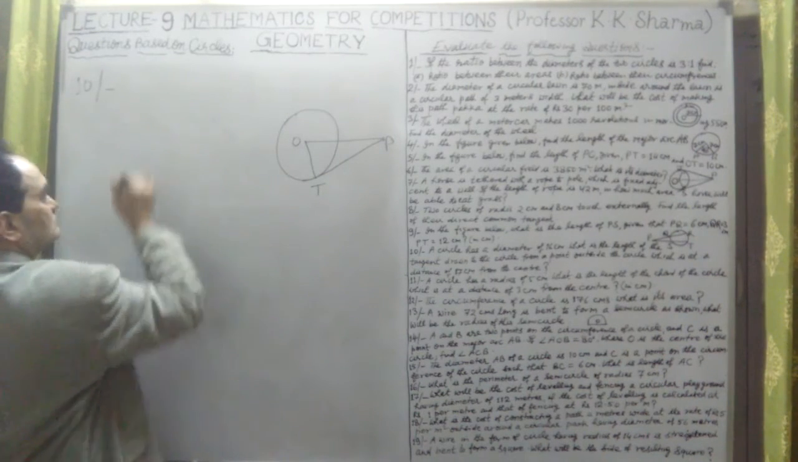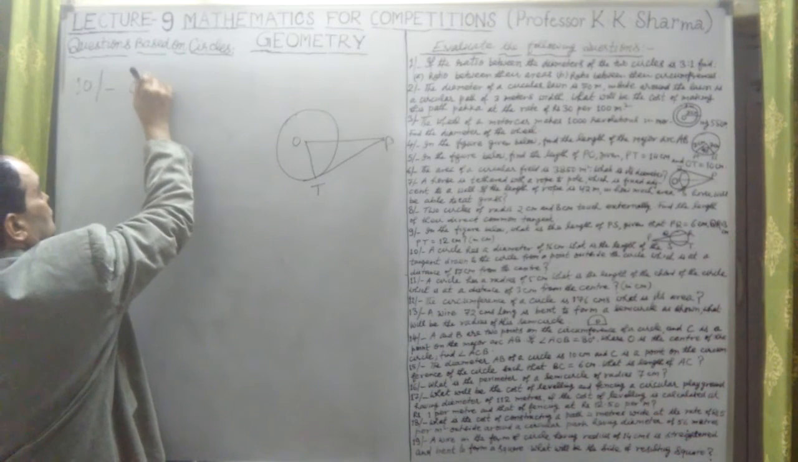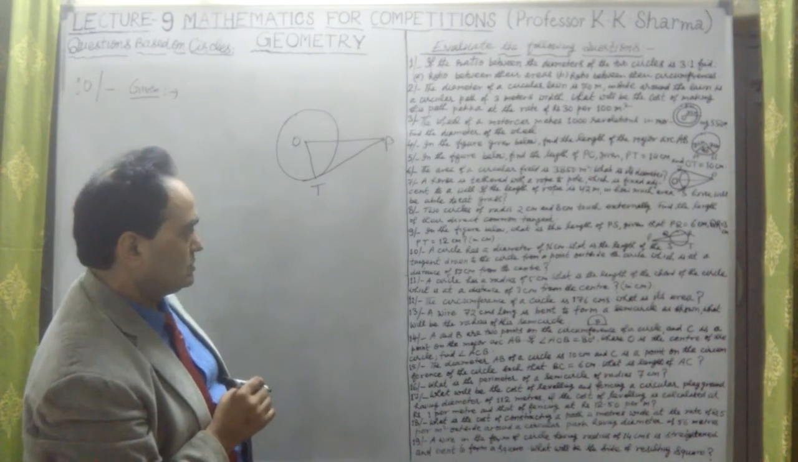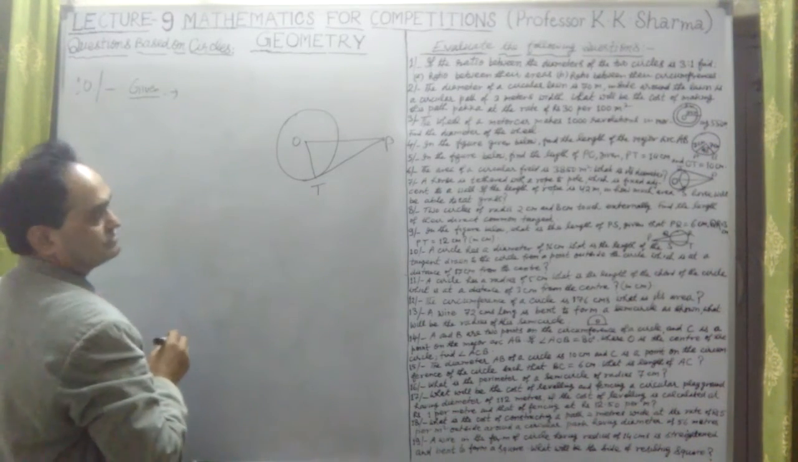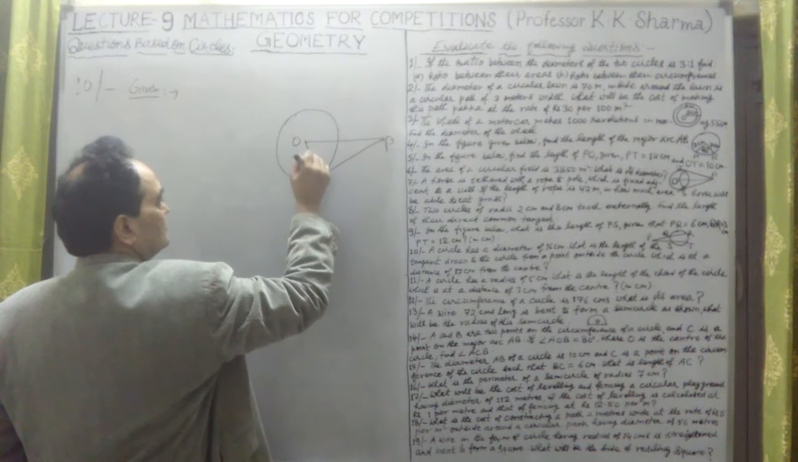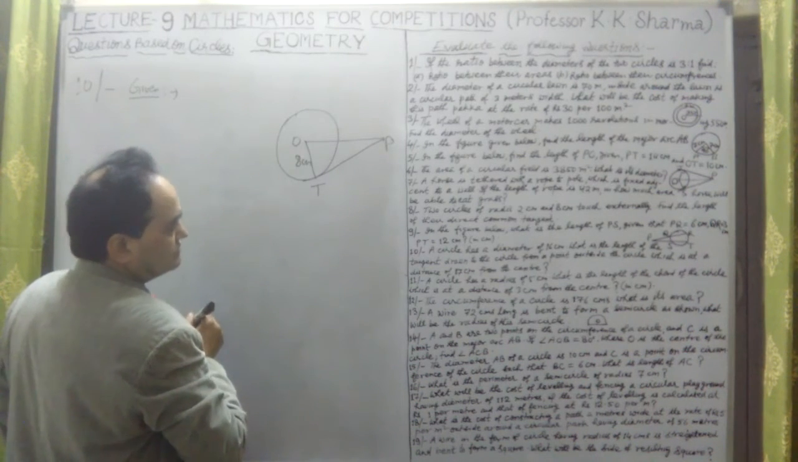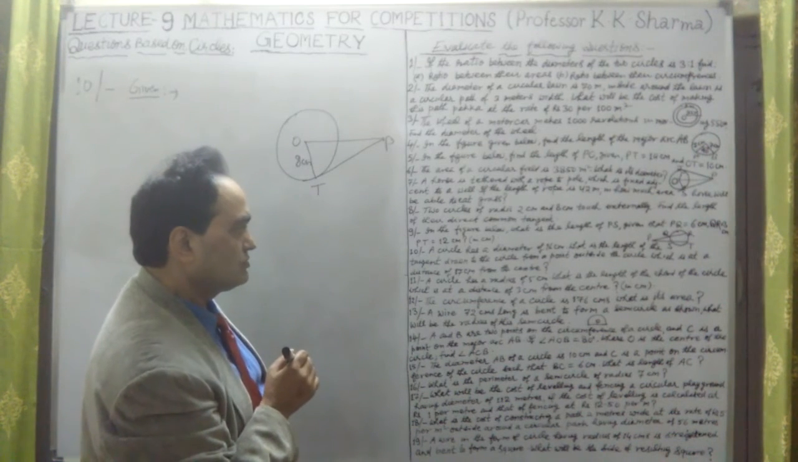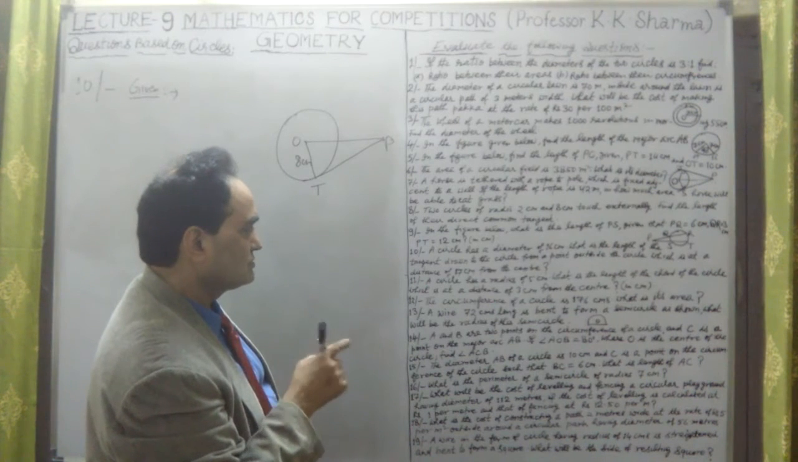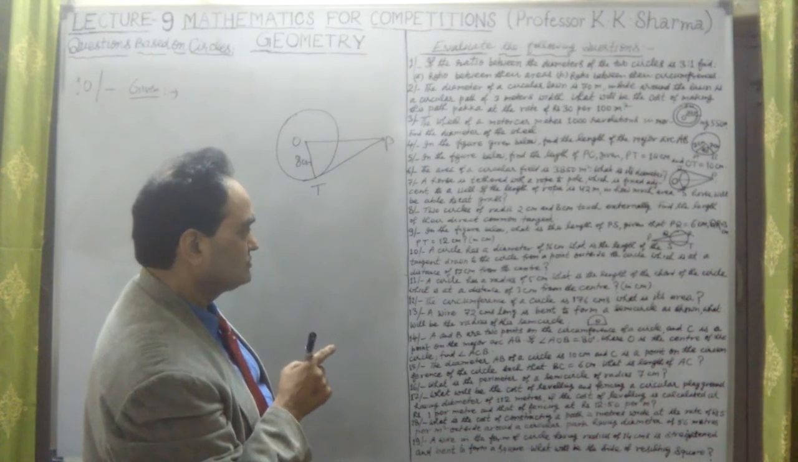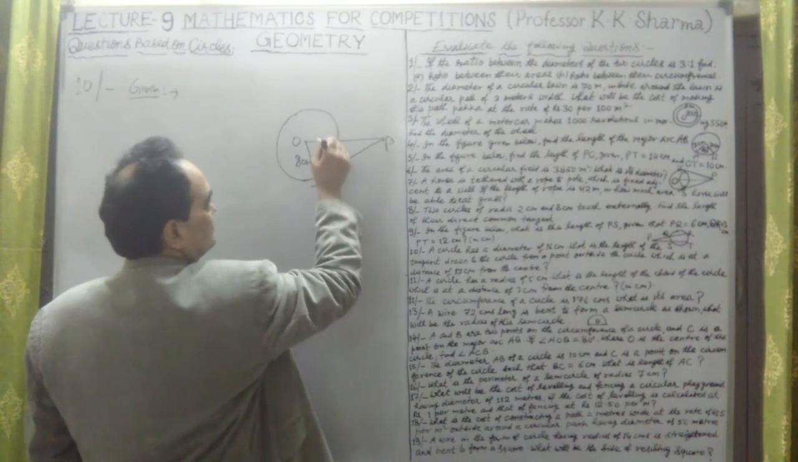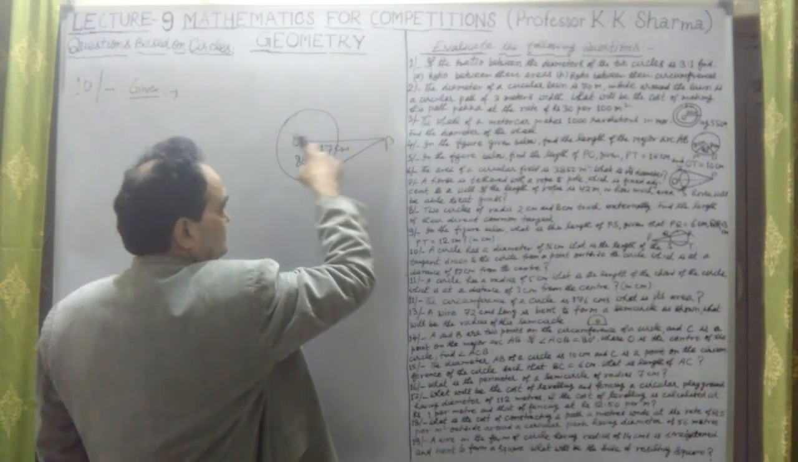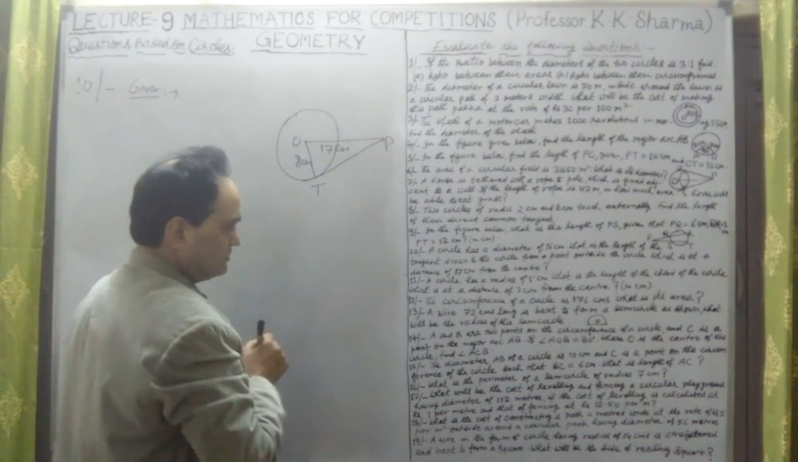What is given to us? A circle has a diameter of 16 centimeter. So this is 8 centimeter. Radius is 8 centimeter given to us. And what is the length of the tangent drawn to the circle from a point outside the circle, which is at a distance 17 centimeter from the center. The point P is from O at distance 17 centimeter.